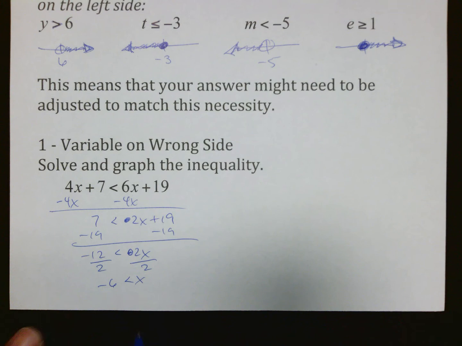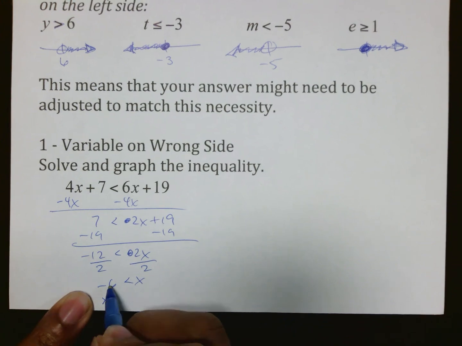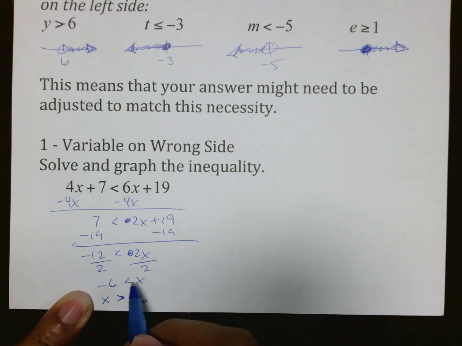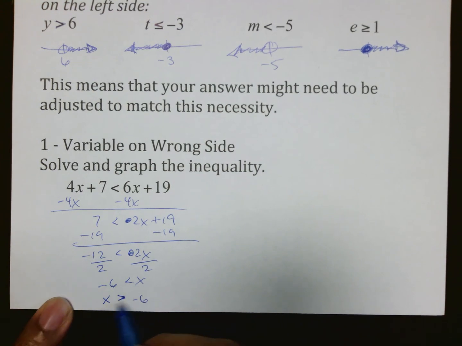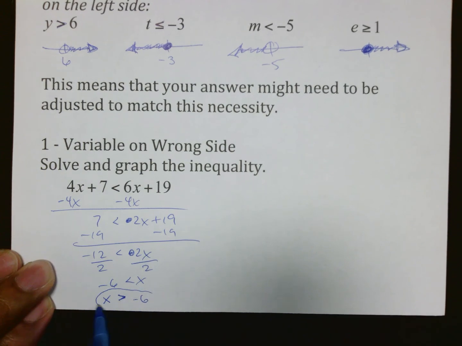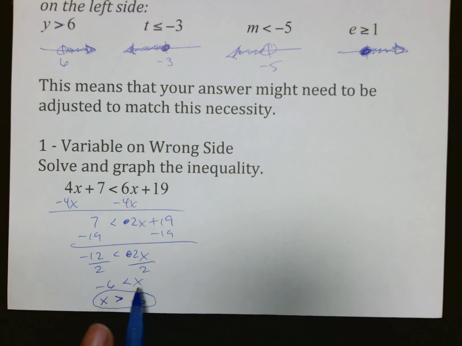So what you want to do is take your x, bring it over, take your negative 6, bring it over, and then flip the sign around. Notice that the sign is eating the x pointing at the negative 6, so when you move your x, you want to make sure the sign continues to eat the x and point at the negative 6. That's one thing you've got to look out for. People mess up whenever the variable gets moved around, so make sure the symbol gets switched around. You will see that in your homework today.